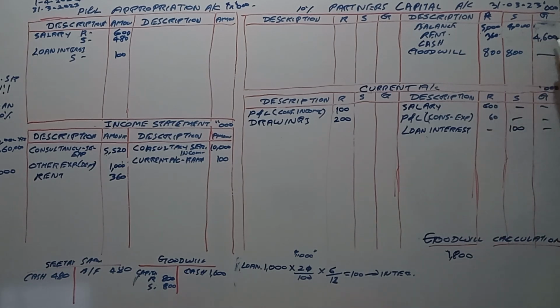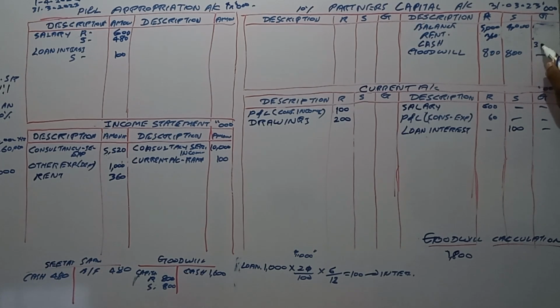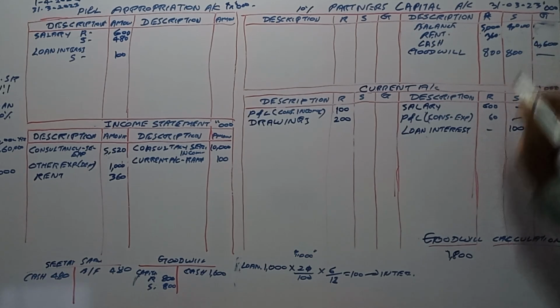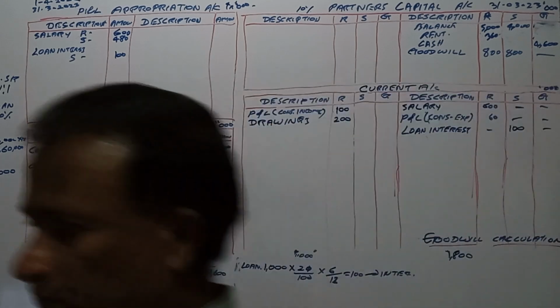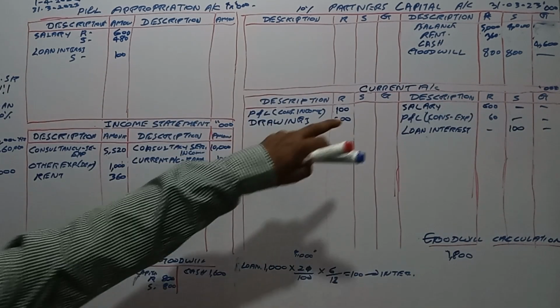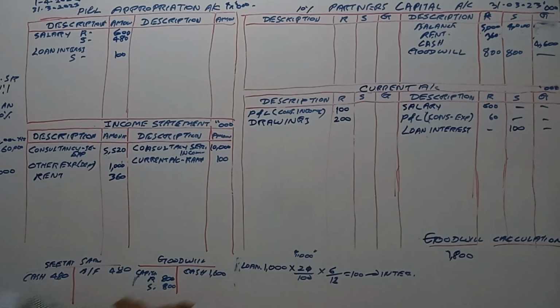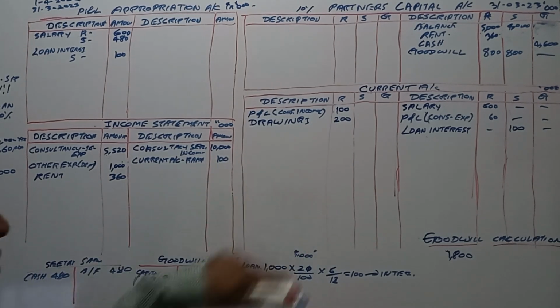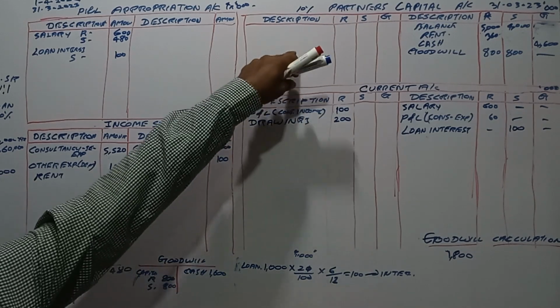He brought the capital, 4,600,000, right? Goodwill. He brought the goodwill, and the goodwill: cash account debit, goodwill account credited. Now they want to adjust that goodwill account through capital.